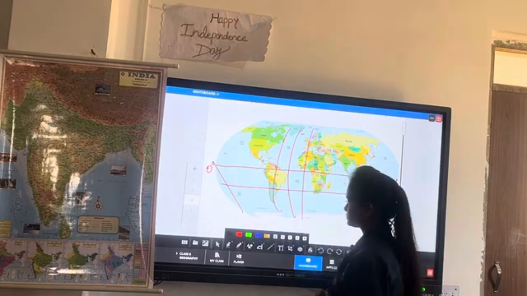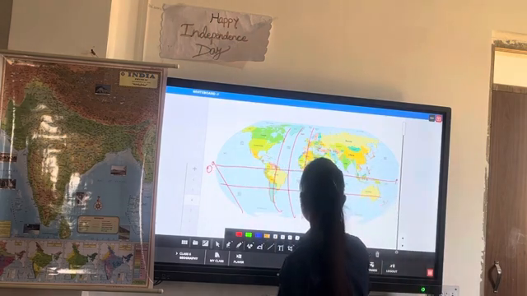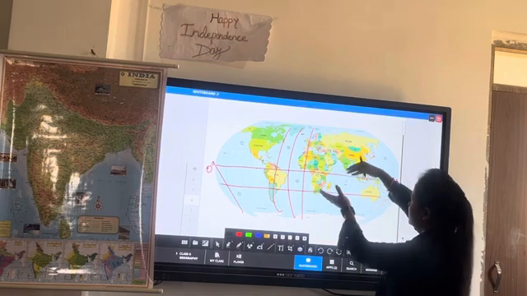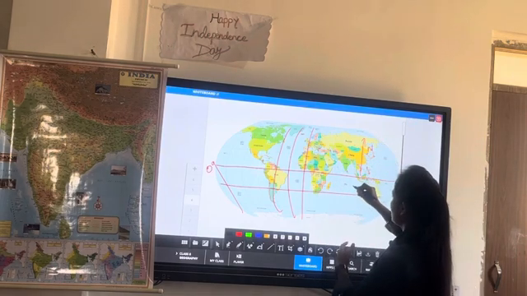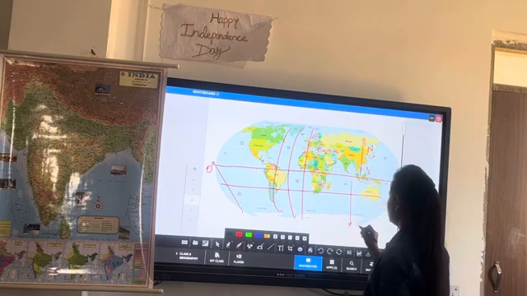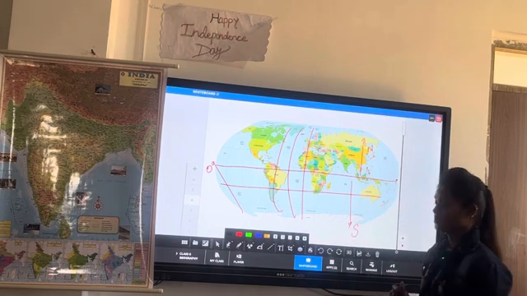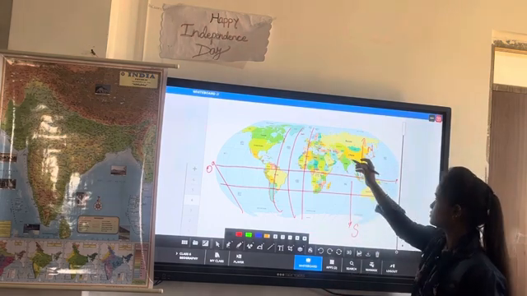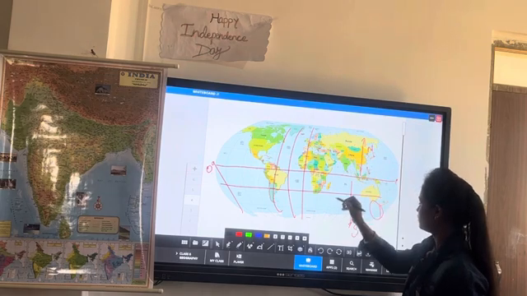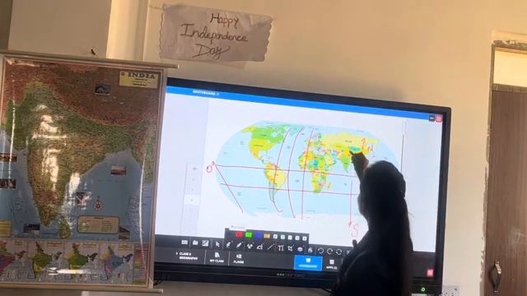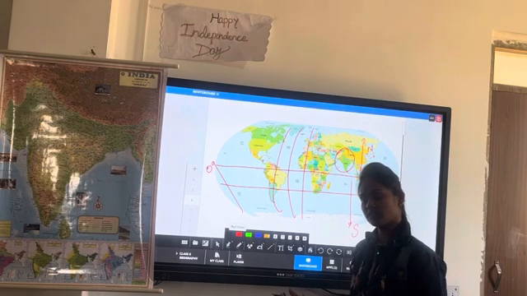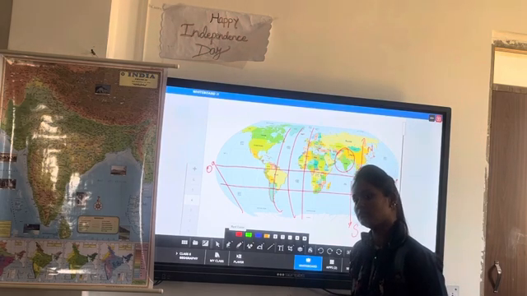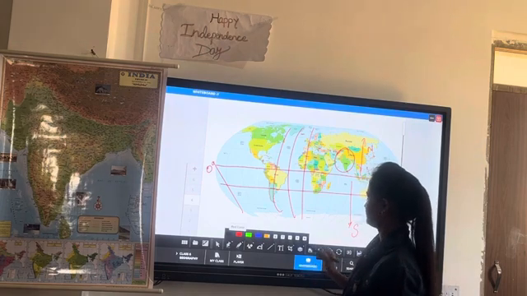India's location: the upper side is the northern hemisphere and the lower side is the southern hemisphere. So as you find out, India is located on the northern side, right? So where is India located? India is located in the northern hemisphere. Okay.